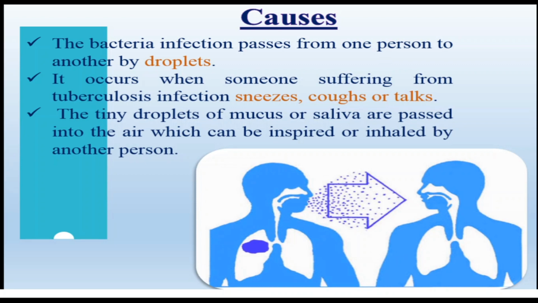The tiny droplets of mucus or saliva are passed into the air, which can be inhaled by another person.